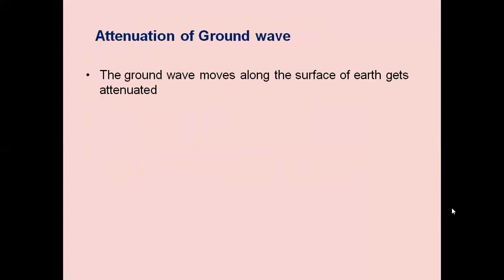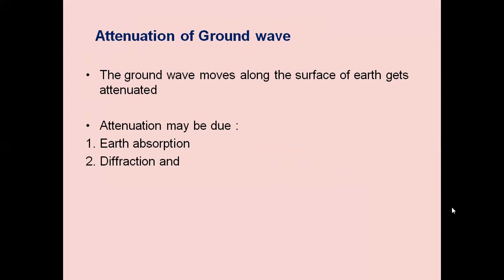Attenuation of the ground wave. The ground wave moves along the surface of the earth and gets attenuated. Attenuation means there are losses in the received signal. Attenuation is due to earth absorption, diffraction, and tilt in the wavefront.